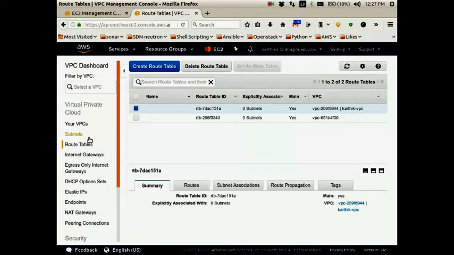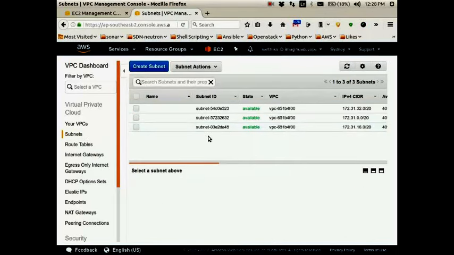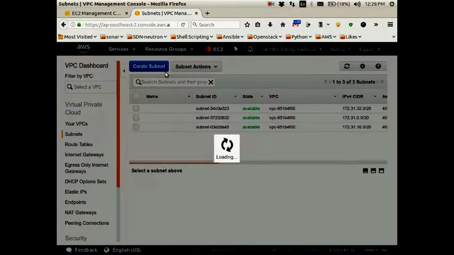Okay, and one of the requirements is subnet also, right? So we do not have any subnet associated or created under the VPC I have created just now. Do we have any subnet under the VPC I have just created? No. So I will be creating a subnet now.